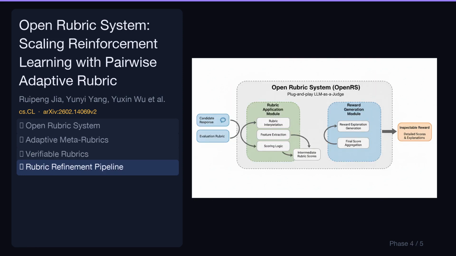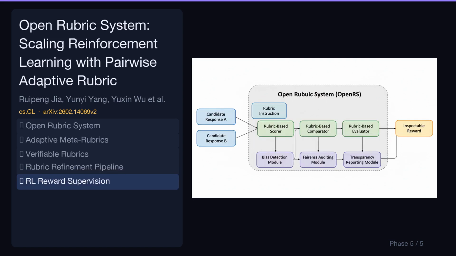A two-level meta-rubric refinement pipeline ensures consistent yet editable principles. It combines automated evolutionary refinement for general principles with a human-in-the-loop procedure for domain-specific principles, enhancing adaptability and maintainability across various domains. The Open Rubric system is instantiated as a robust reward supervision mechanism for pairwise reinforcement learning training. This application demonstrates how explicit, inspectable rubrics can effectively guide and scale alignment in complex, open-ended tasks.